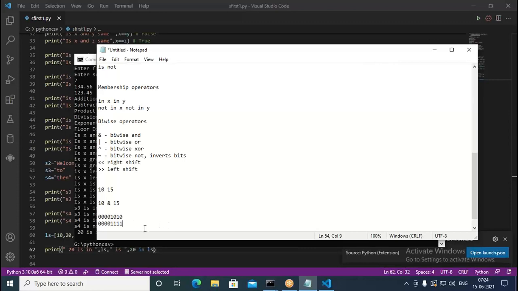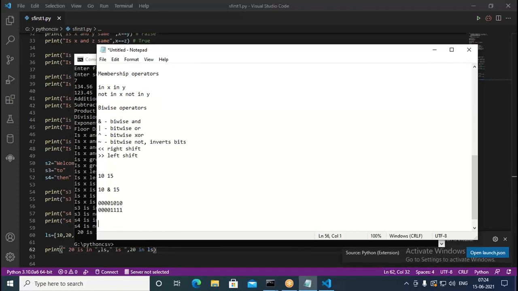Now when we go with the bitwise AND operator, what happens here? It works on the bits. In the first number, in the units position, what do you have? You have 0. But in the second number, in the units position, how much is it? 1. When both are ones, only then will 1 be taken.